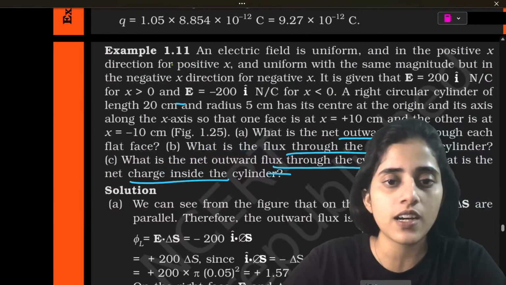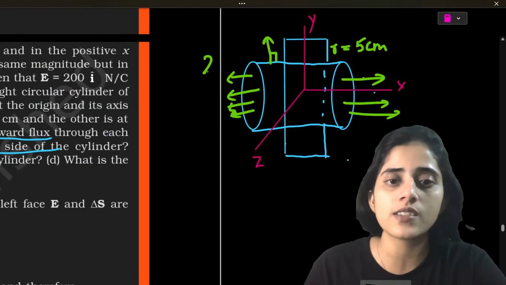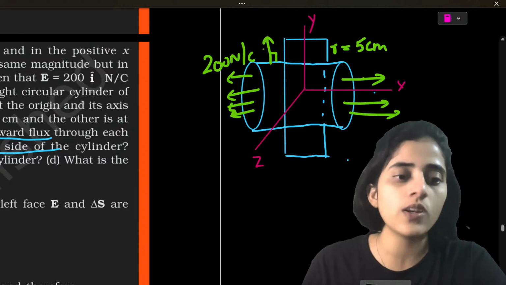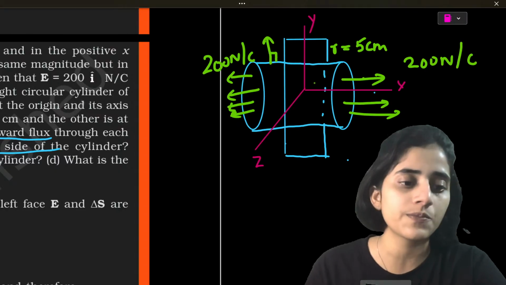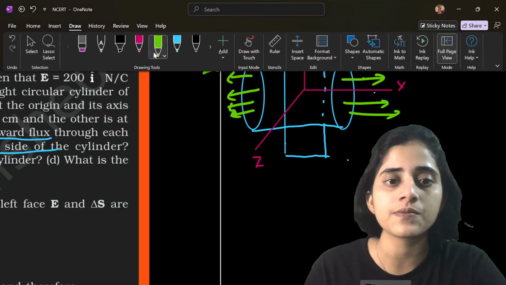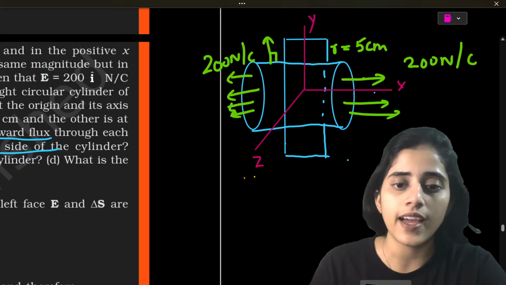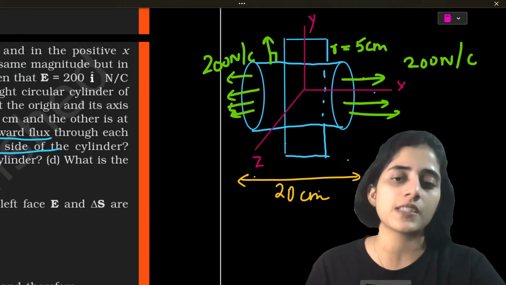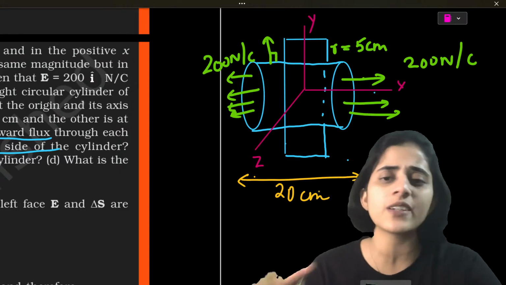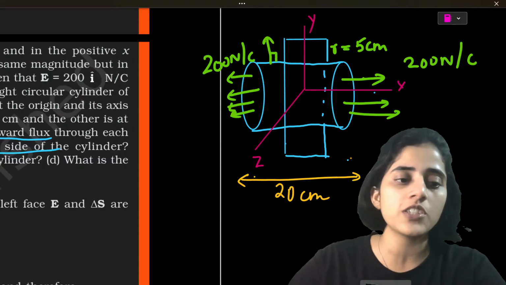How much is it? 200, right? So this is 200 newtons per coulomb. Here also it's 200 newtons per coulomb. And this whole length is 20 centimeter, the length of the cylinder. That's also given to you in the question. Nothing to brainstorm here. So this much is given to you in the question.